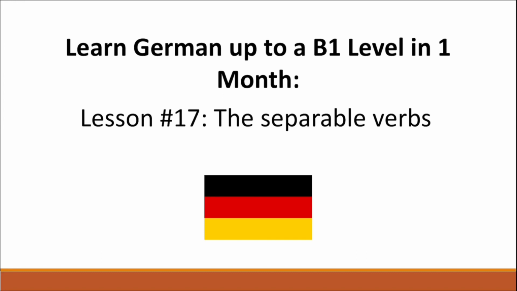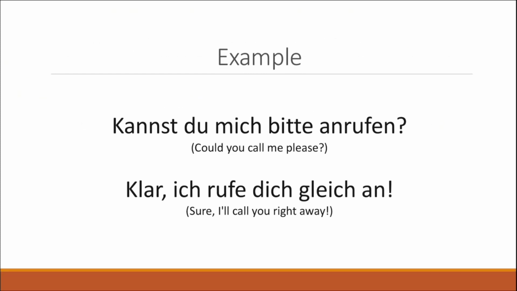Today it's lesson 17 and we're going to talk about the separable verbs, so let's start. Now, here you can see two example sentences and both sentences focus on the verb anrufen. So the first one is "Kannst du mich bitte anrufen?", which means could you call me please? And the second one is "Klar, ich ruf dich gleich an", which means sure, I'll call you right away. And everything seems to be normal, right?